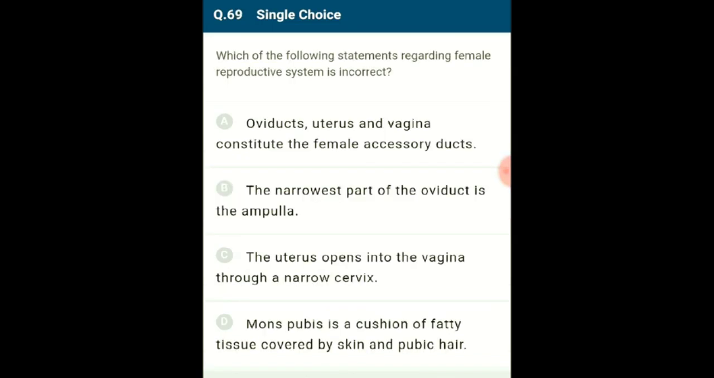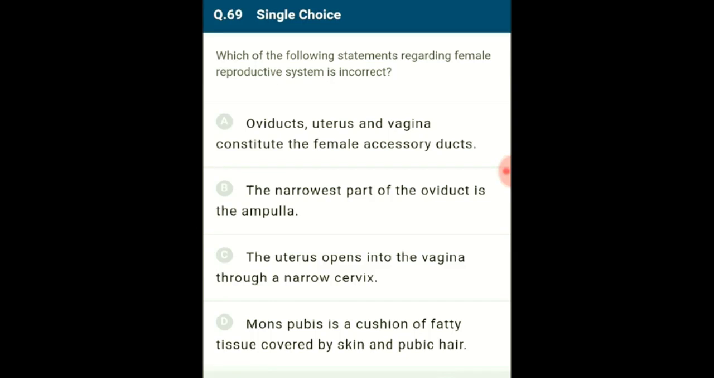Question number 69. Which of the following statements regarding the female reproductive system is incorrect? The female accessory ducts are constituted by the oviducts, for example fallopian tube, uterus and vagina. Second statement, the ampulla is the widest part of the oviduct. It is the part where sperm and ovum are transported simultaneously by the fimbriae. Union of sperm and ovum, that is fertilization, occurs in this part.